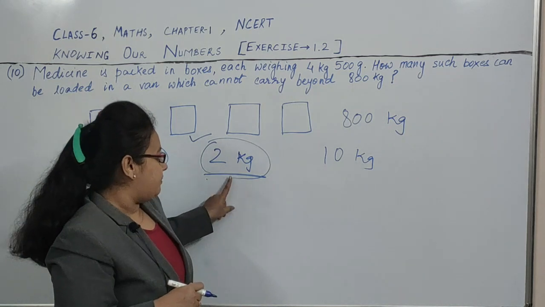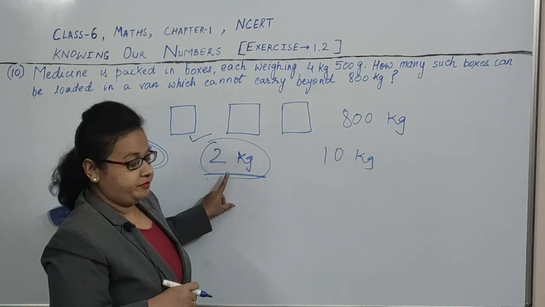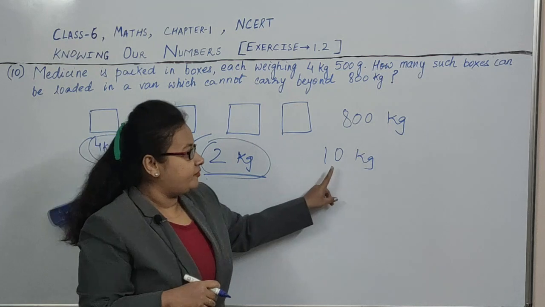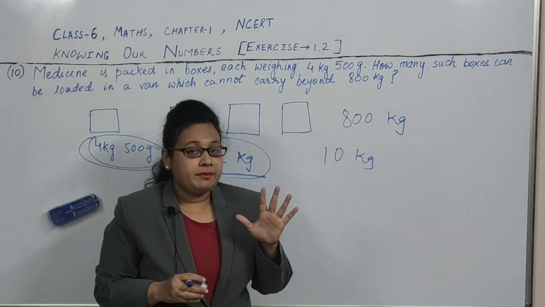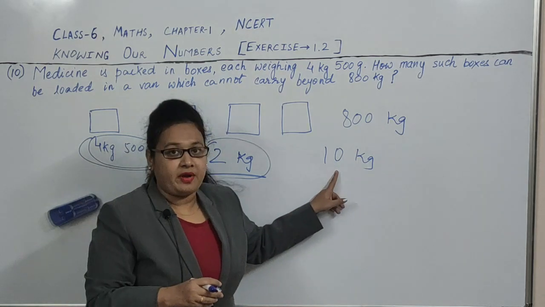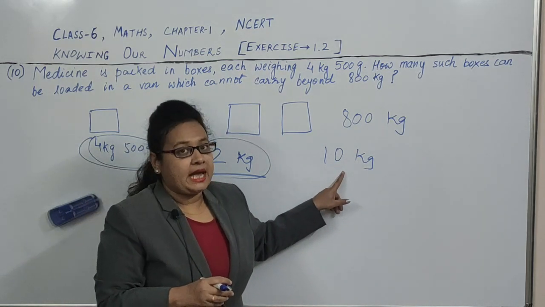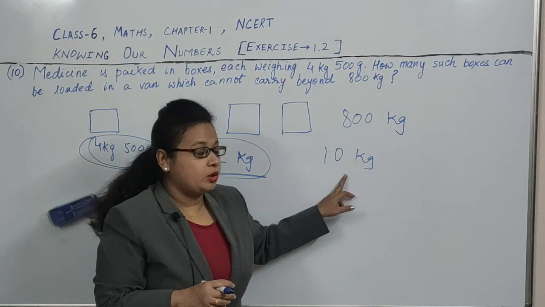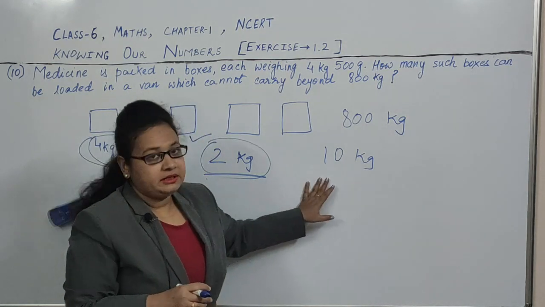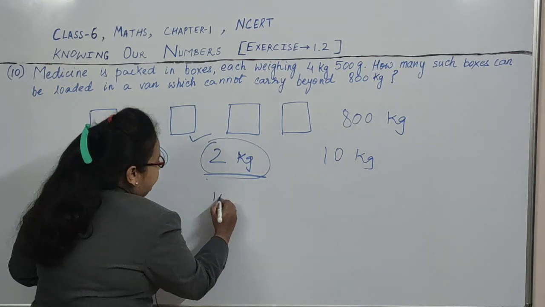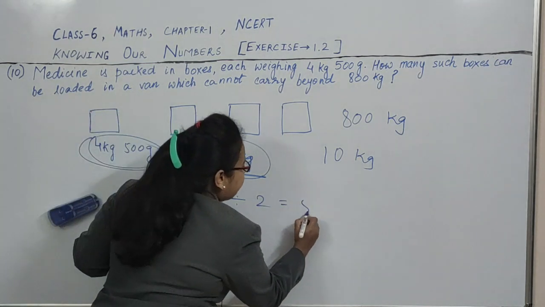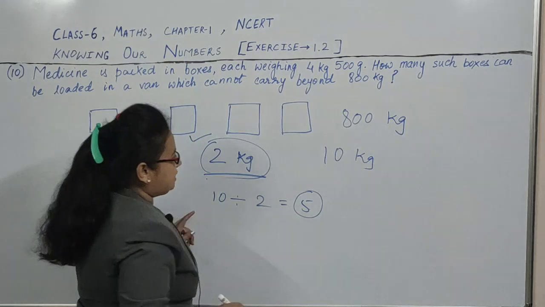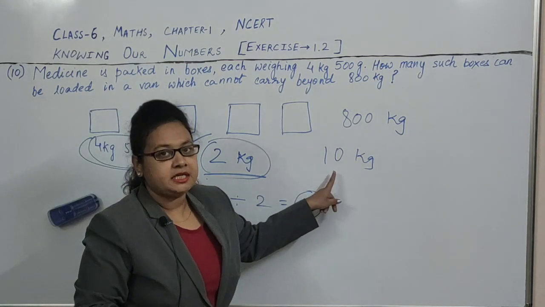See, one box of medicine is 2 kg and that van can carry only 10 kg. So obviously 5 boxes can be carried in that van, because it can only carry up to 10 kg, not more than that. How did we find that? By dividing 10 by 2, we found 5. It means 5 boxes of medicine can be loaded in that van.